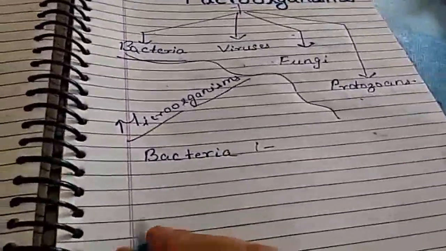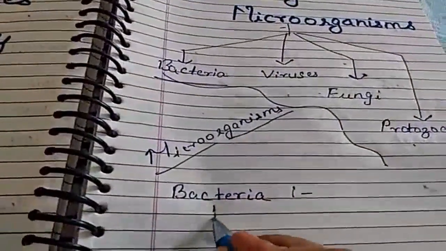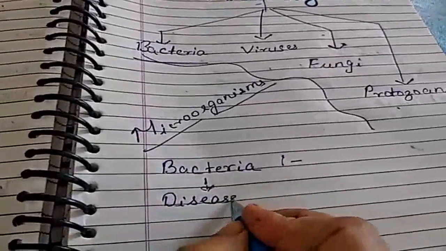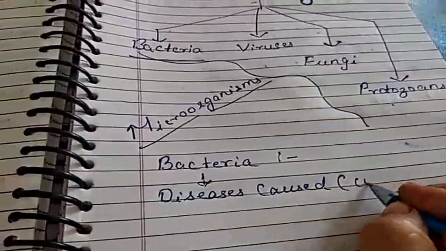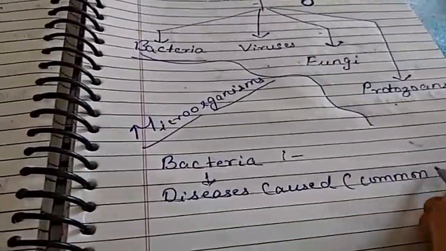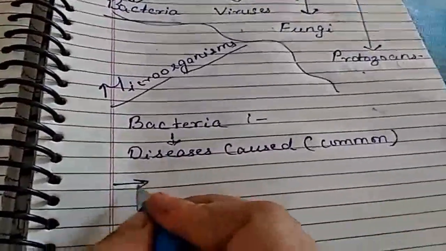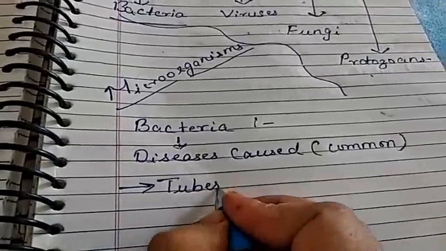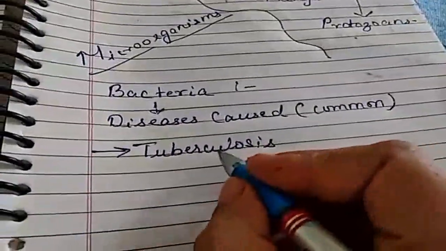Okay, children, what are the diseases caused by them? Most of the common diseases caused to human beings. What are they? Tuberculosis. What is this tuberculosis?